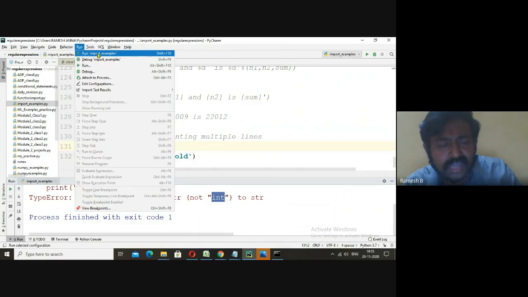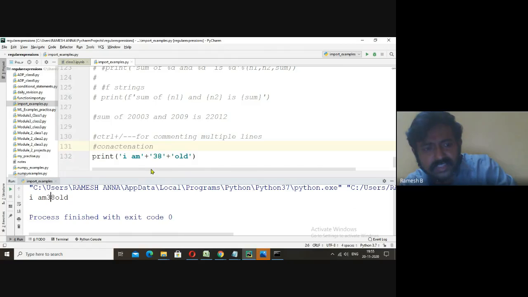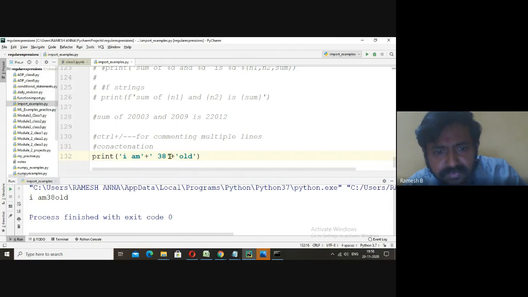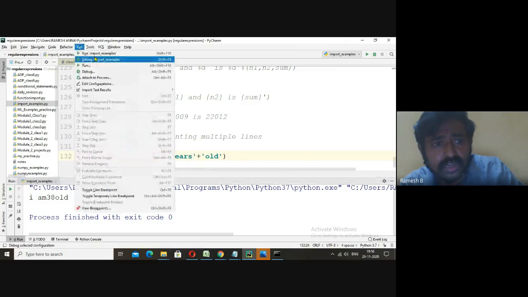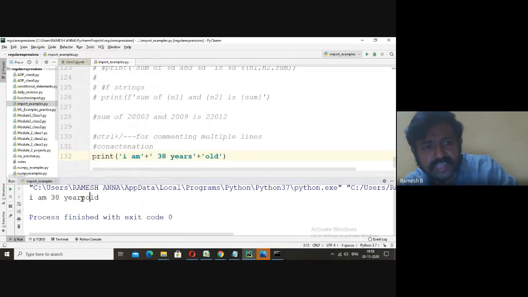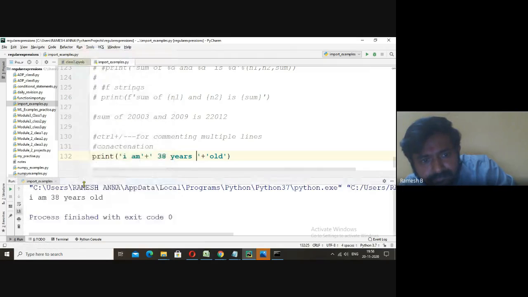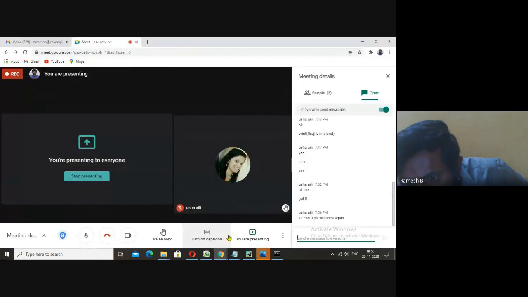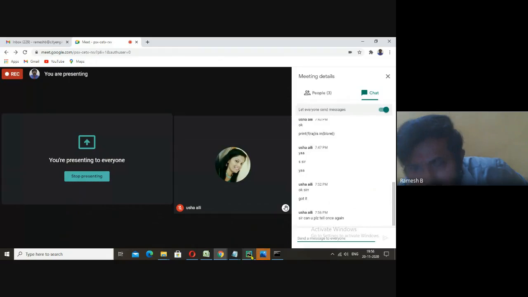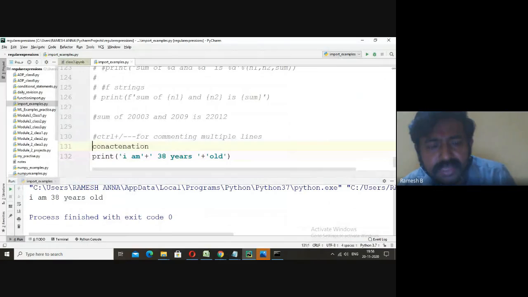I'll run this. You see here, I am 38 old. Instead, we want some space. We want even here 38 years. So click on that. We got the message like I am 38 years. Here you can use space again. So I am 38 years old. This is concatenation. I am talking about concatenation. Here we are trying to concatenate string and string.